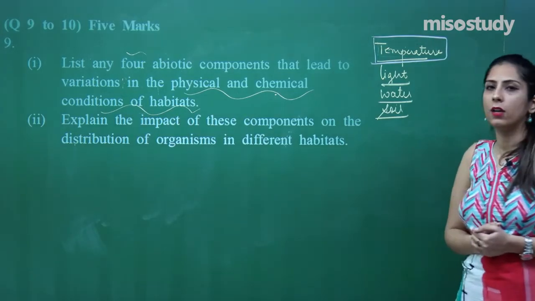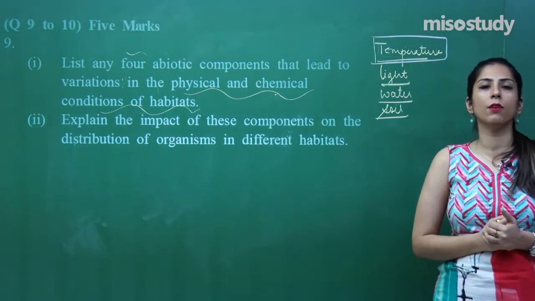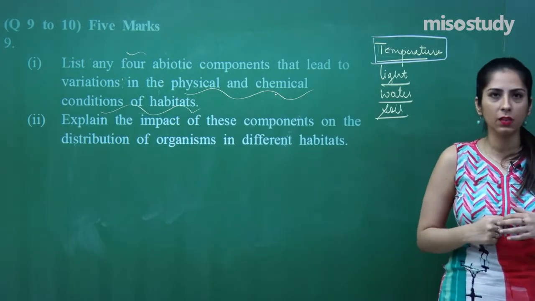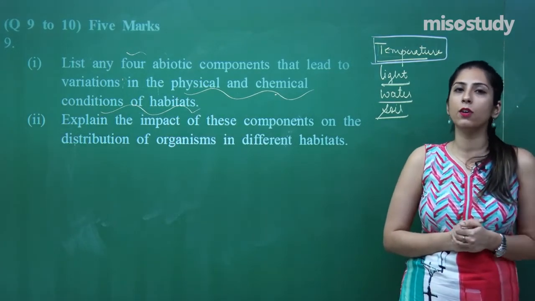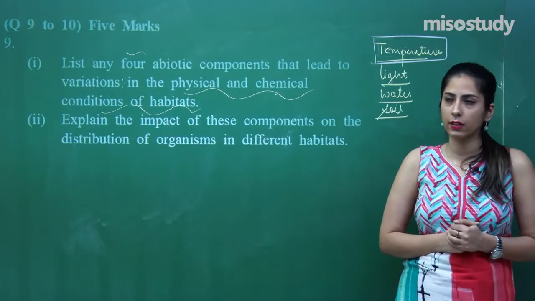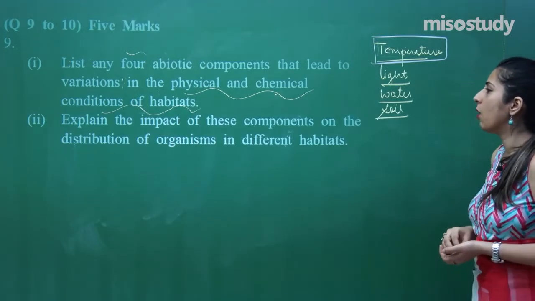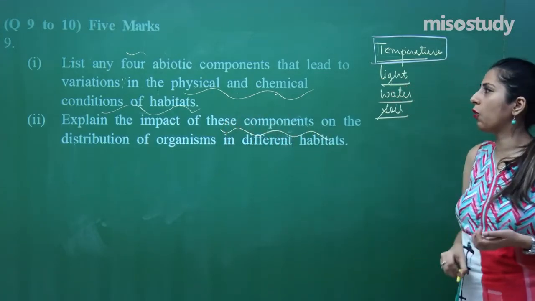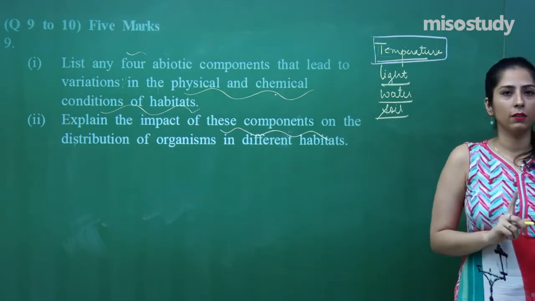Next is the soil. Topography of soil, water holding capacity of soil, how many layers are present in the soil, whether the soil is porous or not, all of these affect the organisms which are living over there. So, you have to explain each of these in detail, because in the second part they have asked about the components, right. In detail you have to explain, right.